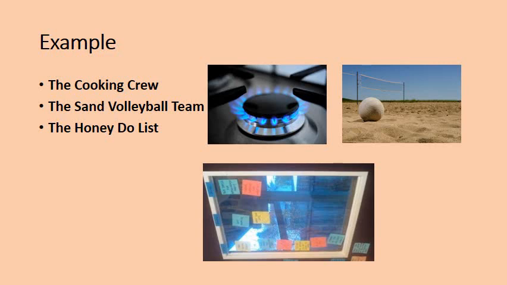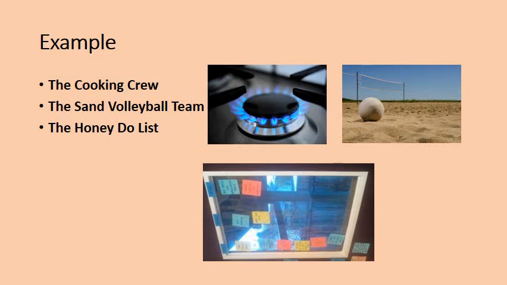Now what you will do, you have to prepare some goals. Like the shift manager, for the morning shift and evening shift, each and every manager will have some goals. To complete those goals, you have to plan something. You can call it sprint planning. After planning it, you have to perform the task. You will perform a sprint, and then you will review whether you are able to execute it correctly or not, and then you will deliver that particular thing. This is one example. Similarly, another example is a sand volleyball team, and the last one is a honey-do list.